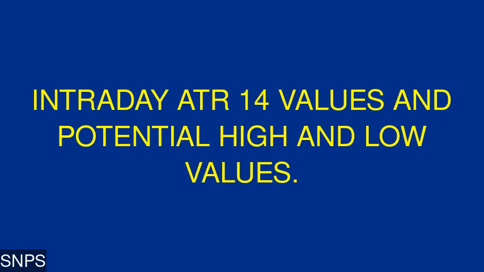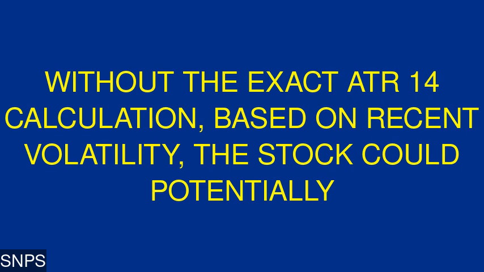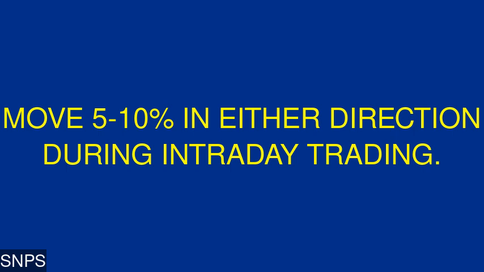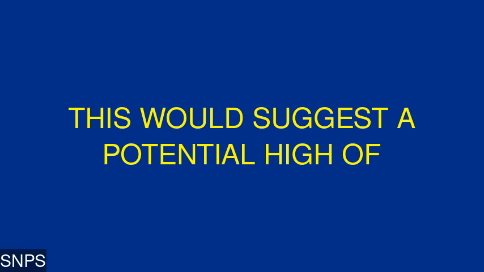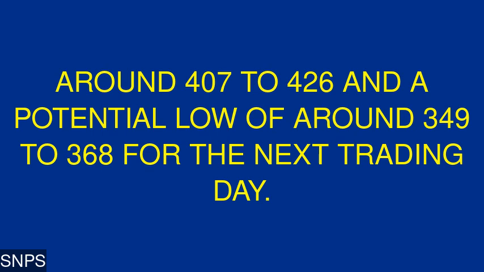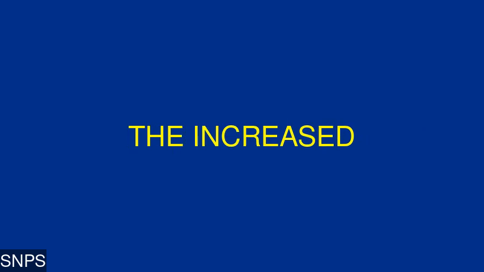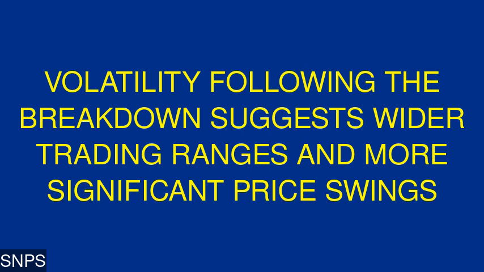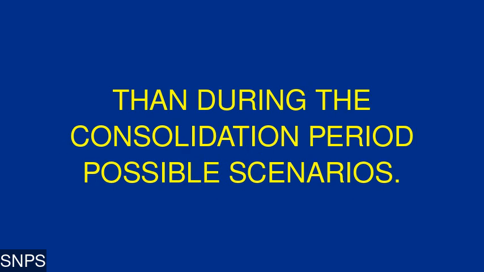Intraday ATR14 values and potential high and low values. Without the exact ATR14 calculation, based on recent volatility, the stock could potentially move 5 to 10% in either direction during intraday trading. This would suggest a potential high of around 407 to 426 and a potential low of around 349 to 368 for the next trading day. The increased volatility following the breakdown suggests wider trading ranges and more significant price swings than during the consolidation period.